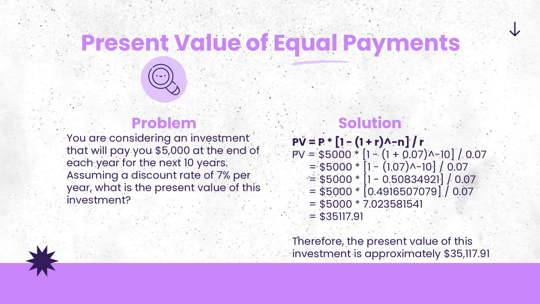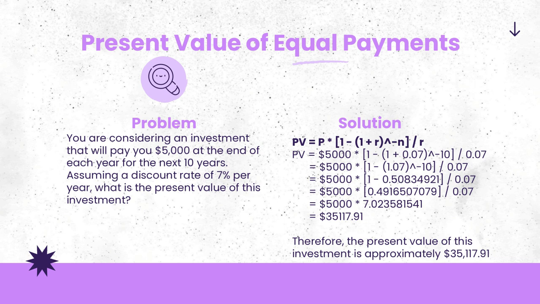Step 1, present value equals 5,000 times the fraction 1 minus open parenthesis 1 plus 0.07 close parenthesis raised to the power of negative 10, divided by 0.07. Step 2, present value equals 5,000 times the fraction 1 minus 0.07 raised to the power of negative 10, divided by 0.07. Step 3 is present value equals 5,000 times the fraction 1 minus 0.5083491, divided by 0.07.